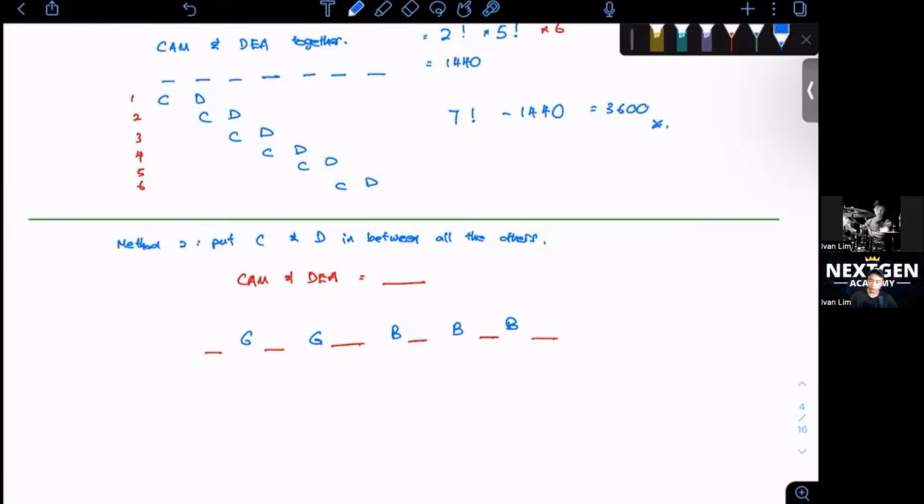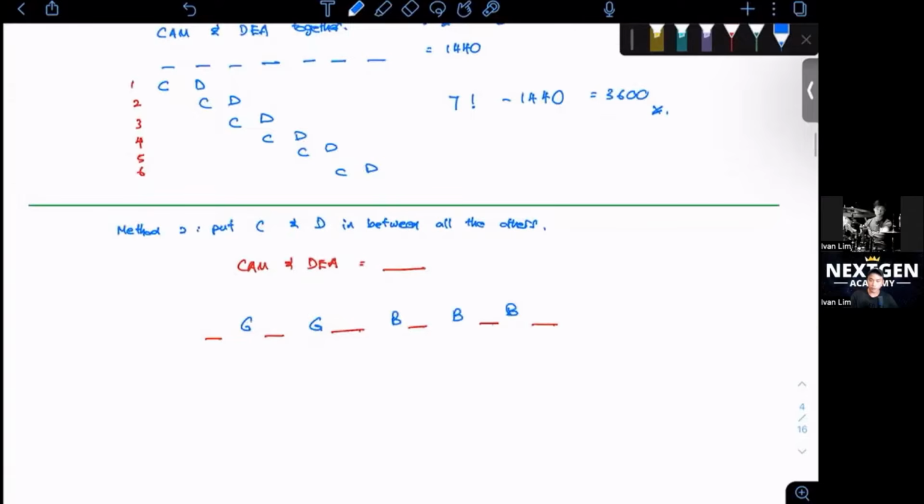So what can we do? The blue color, which is the 2 girls and the 3 boys, we can consider it as 5P5 or 5 factorial. And then for Cam and Dia, they have 6 positions and we can permute 2 individuals only. So we can write it as 6P2. And if you type this in a calculator, you should get 3,600 also.